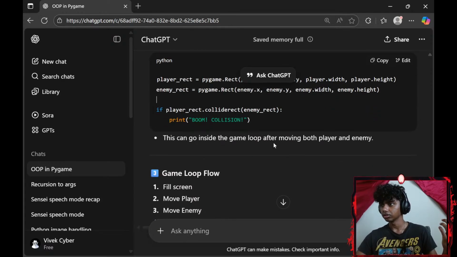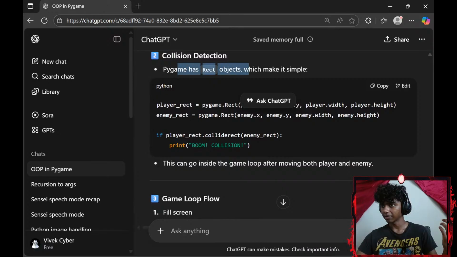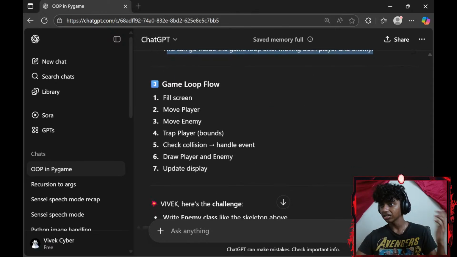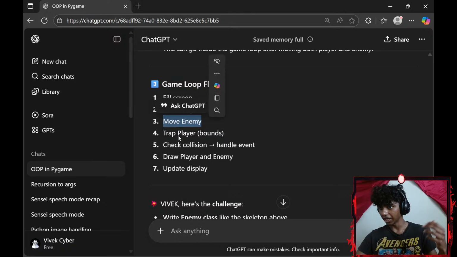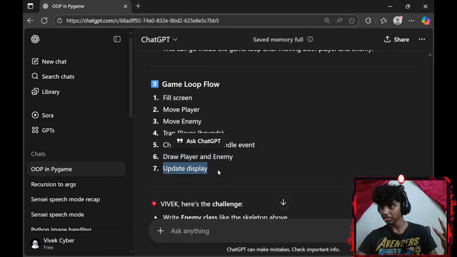Pygame has Rect objects, which makes it simpler. This can go inside the game loop after moving both player and enemy, okay? Game loop flow: fill screen, move player, move enemy, trap player, bounce, check collision, handle, draw player and enemy, update